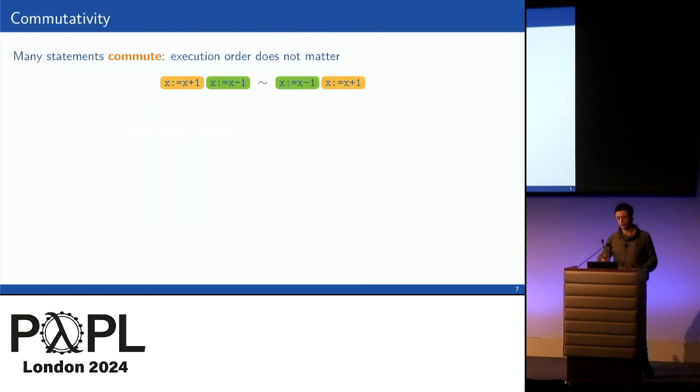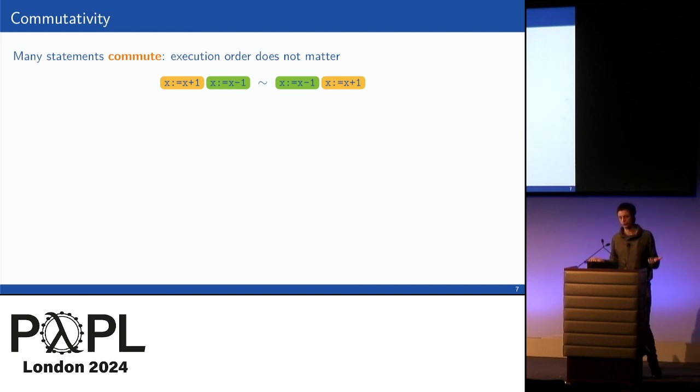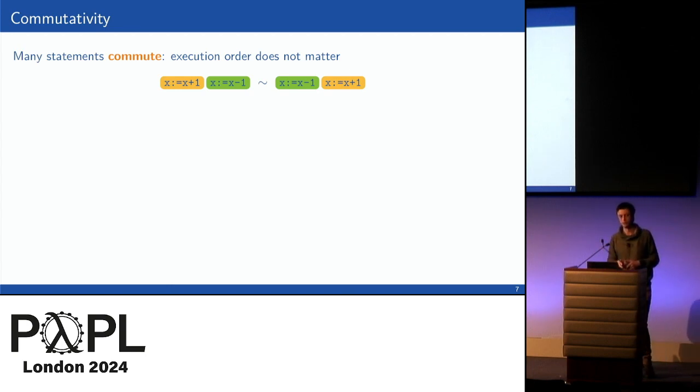And yeah, this is where our solution comes in. We are going to use commutativity. So I'm just going to very quickly reiterate what commutativity means. This is this observation that for many statements of different threads, the order in which you execute them doesn't actually matter, and then we say these statements commute. So for instance, in our example, whether I first increment x in thread 1, and then decrement it in thread 2, or I do it in the opposite order, doesn't make a difference. The effect in both cases is that x in the end has the same value as in the beginning.